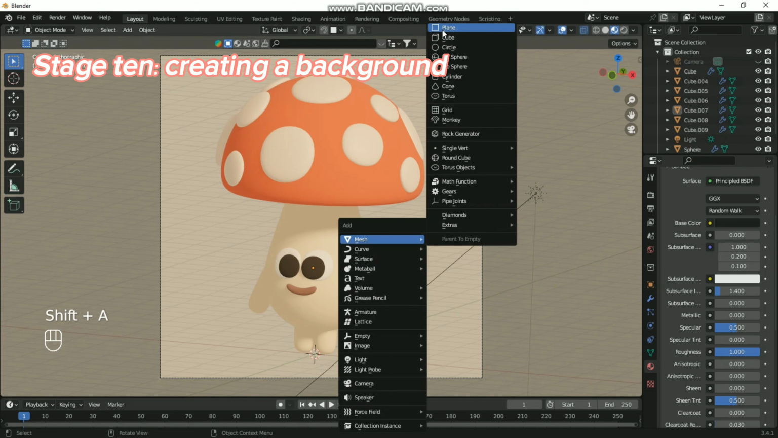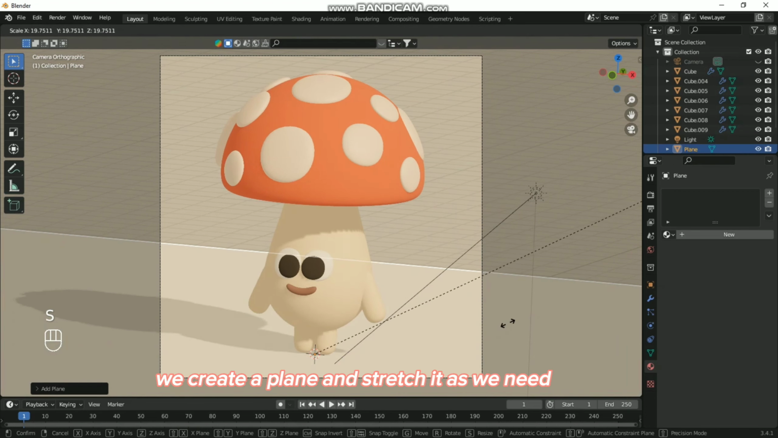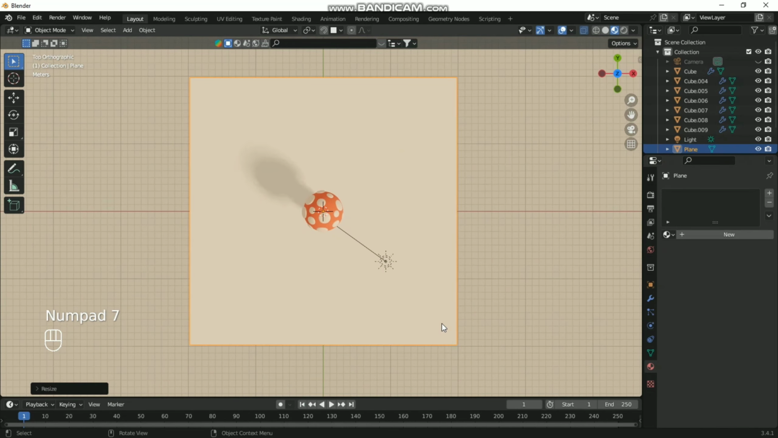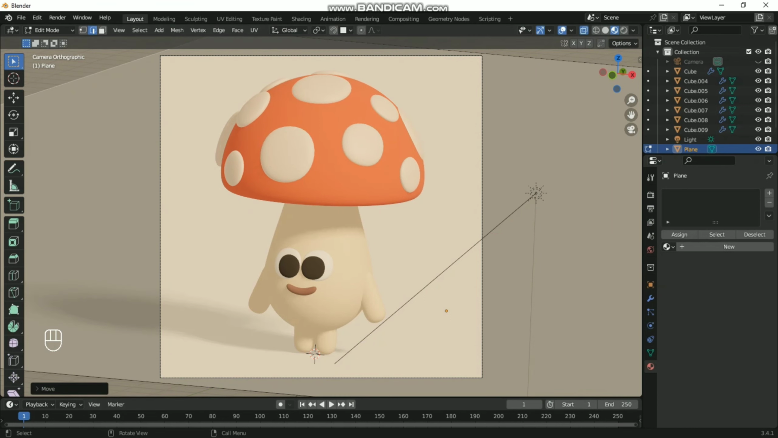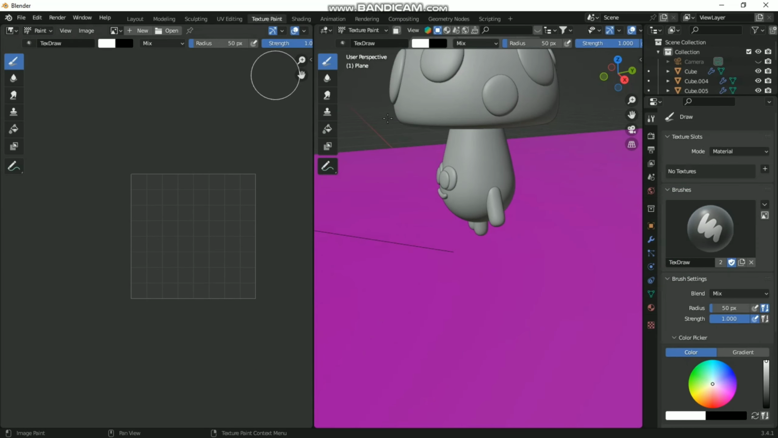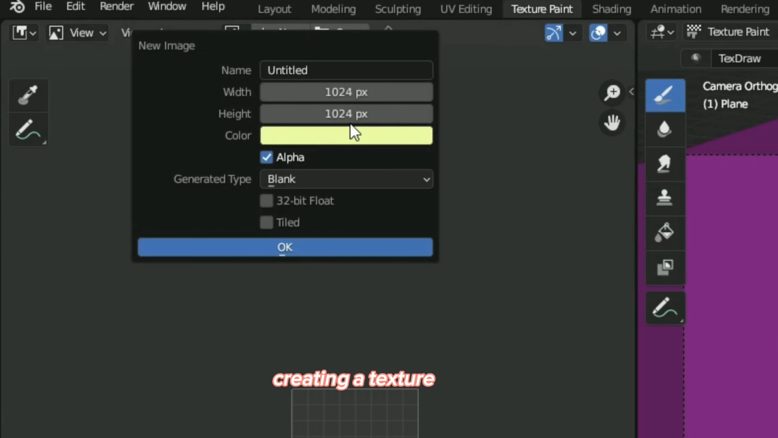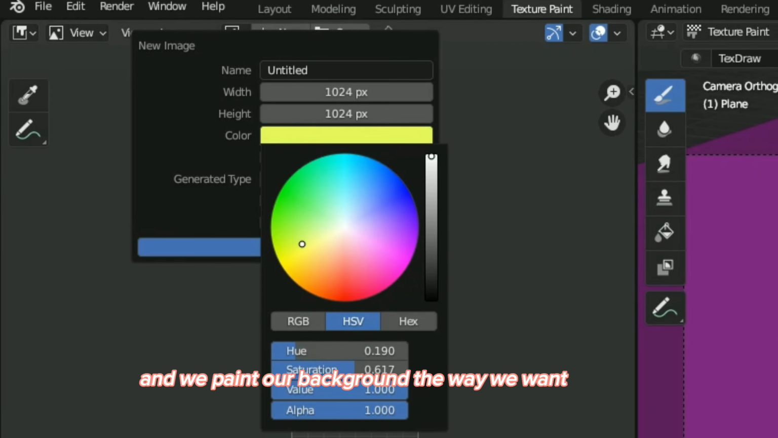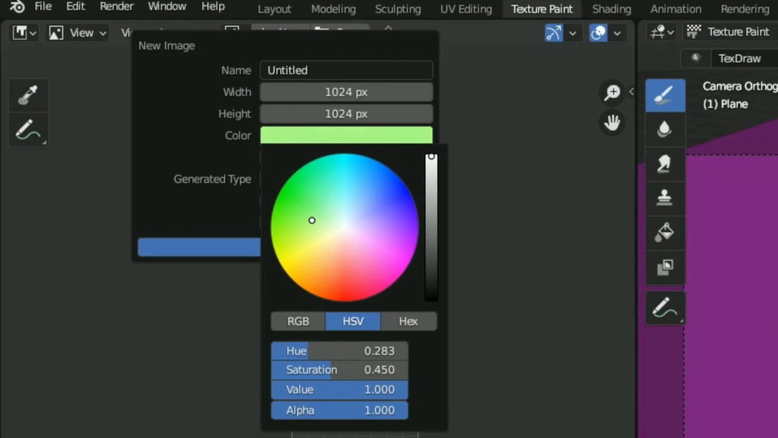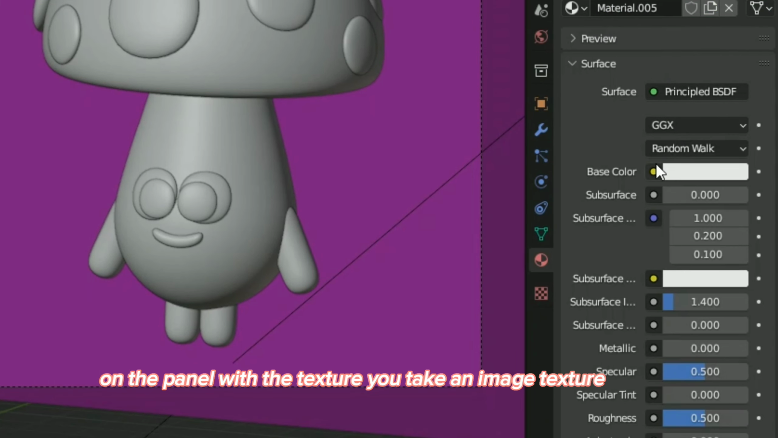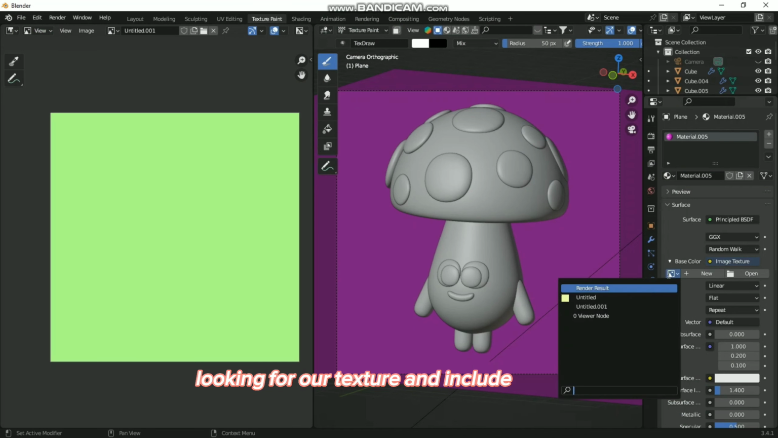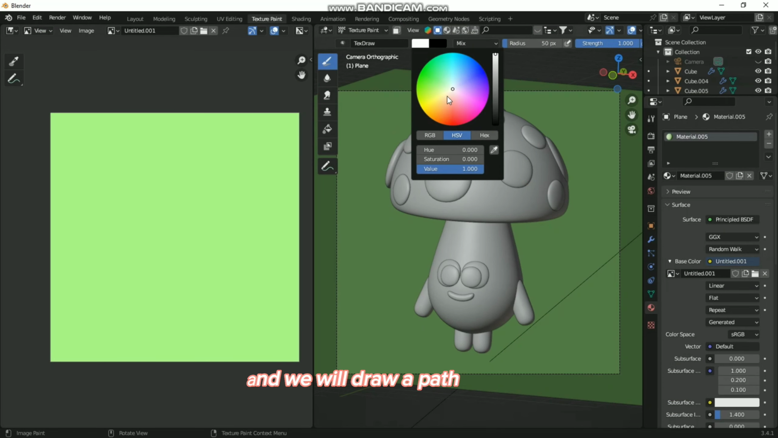Stage 10. Creating a background. We create a plane and stretch it as we need. Turn on texture paint. Creating a texture. And we paint our background the way we want. On the panel with the texture, you take an image texture. Looking for our texture and include. In D, we will draw a path.